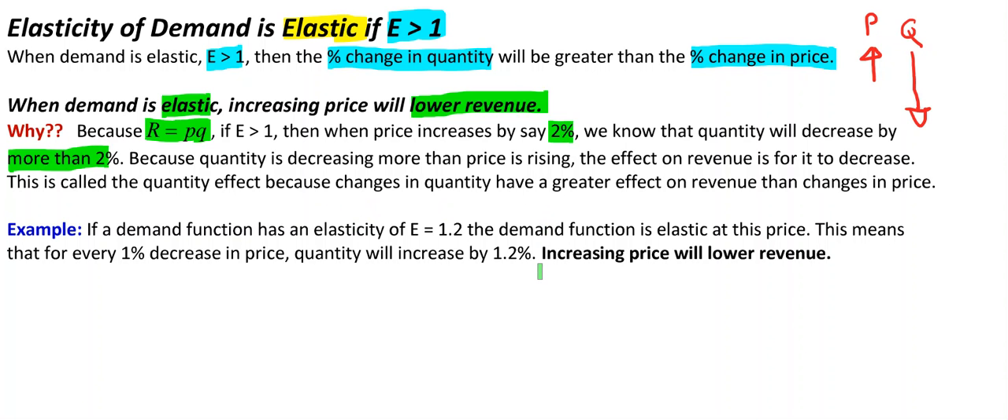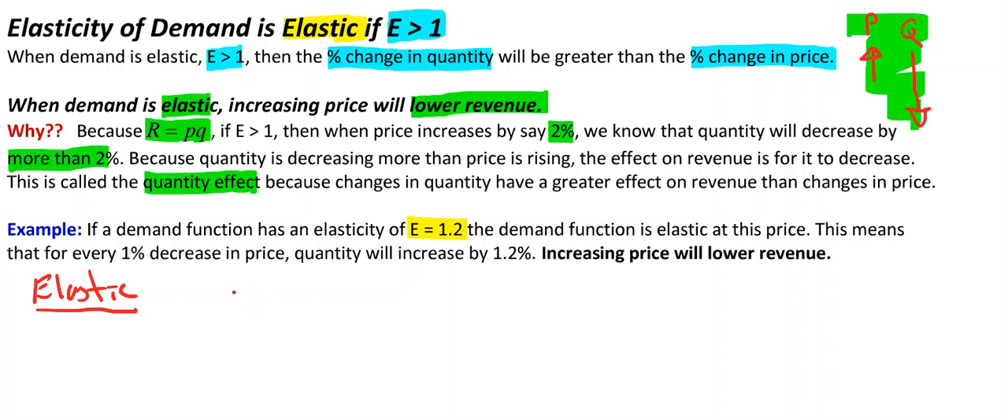Because quantity is decreasing more than price is rising, like I showed you over here, the effect on revenue is for it to decrease. This is called the quantity effect, because changes in quantity have a greater effect on revenue than changes in price. So let's look at an example. So we have an elasticity of 1.2. Okay, so that's greater than 1. So we say that this situation is elastic.